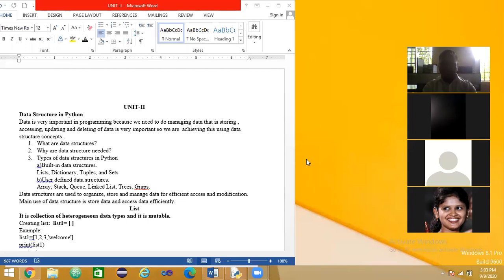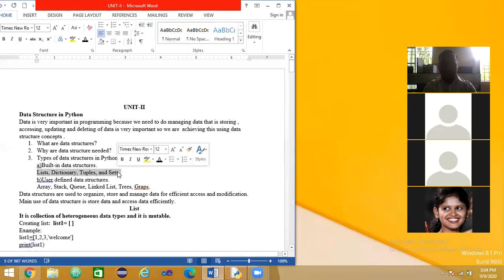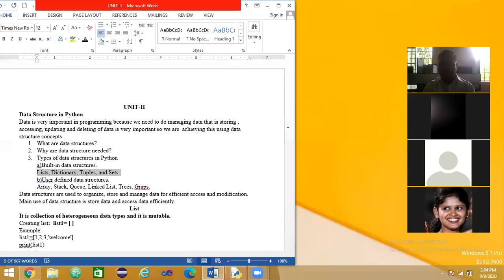For your syllabus in Python, we are concentrating on built-in data types: lists, dictionaries, tuples, and sets. Mainly, we have 4 built-in data types. See here on the screen, built-in data types. Lists, dictionaries, tuples, and sets. These are the 4 important data types in Python.